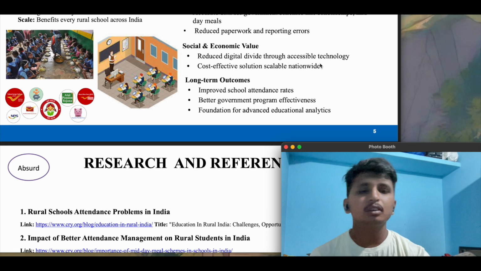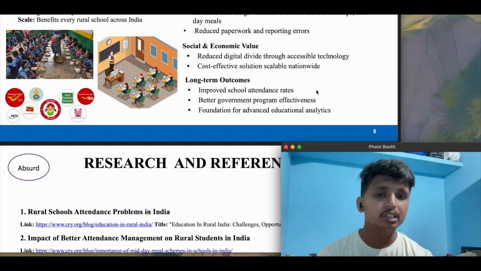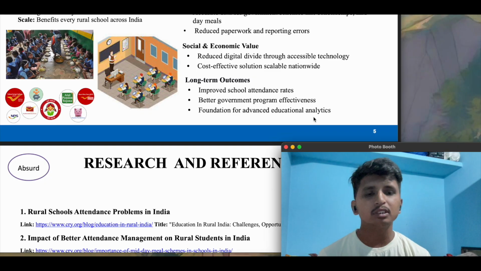And this overall process is a foundation for advanced education analytics. It's a very simple problem when we think about it, just the attendance problem, but in overall India, it has not been automated yet. So it would be a great implementation and a move to the future.